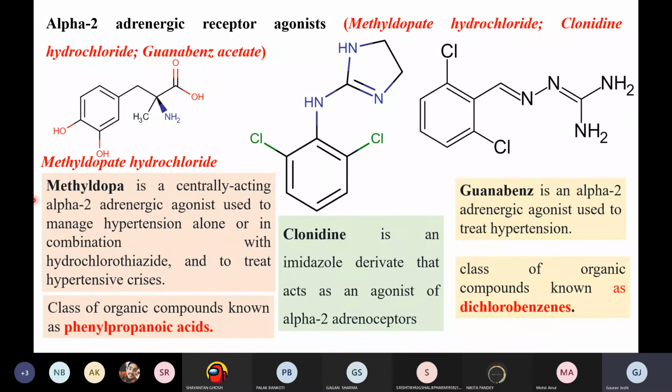Sometimes the ways of remembering names are like this, right? Where you have to remember the structure. So if you remember the word guanabenz, suppose I ask you to write a short note on alpha 2 adrenergic receptor agonists as antihypertensive agents, right? You will be writing about these things. If I ask you to give an example and you remember just the name, you can easily draw the structure, right?